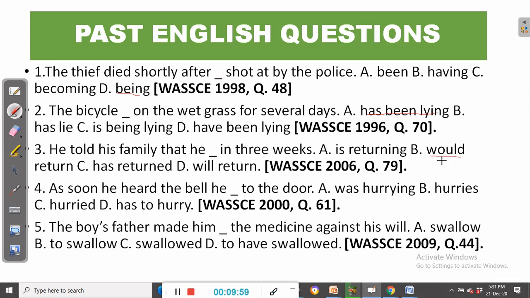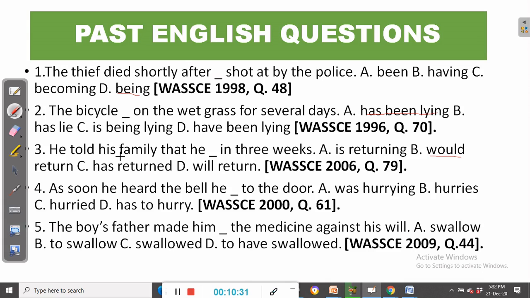Also, you discover that this also applies to reported speech. That's another grammatical principle. If you are reporting what someone else says, let's say the direct speech is, he said, then you put in quotation marks, I will return in 3 weeks.